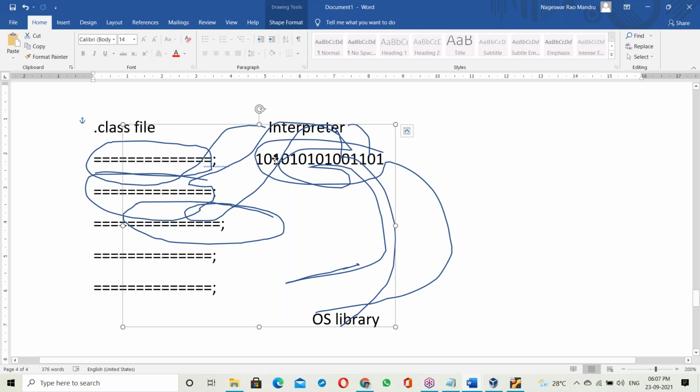Since it's happening at runtime, the Java program executes slowly compared to an exe file.